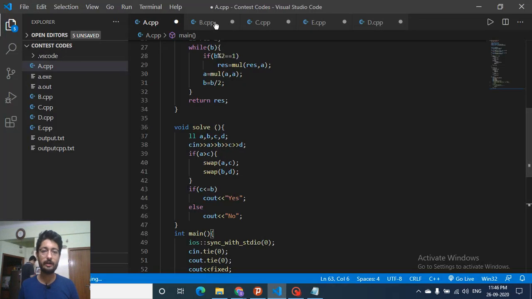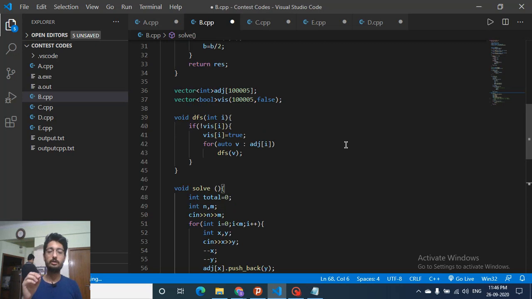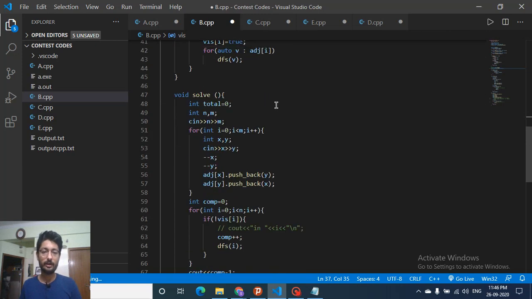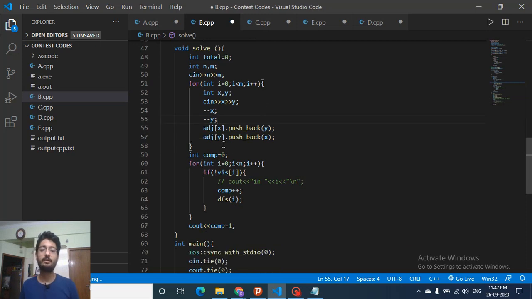I'll move to the code part now. We will have to make 2 vectors. The first is the adjacency list, and the other is the Boolean vector for visited. We will take the input of N and M, where N is the total number of nodes and M the number of edges, and make the adjacency list for X and Y. There's an edge from X to Y, a bidirectional road. So for the adjacency list of X, push Y, and for Y, push X. Then the total number of components is 0.